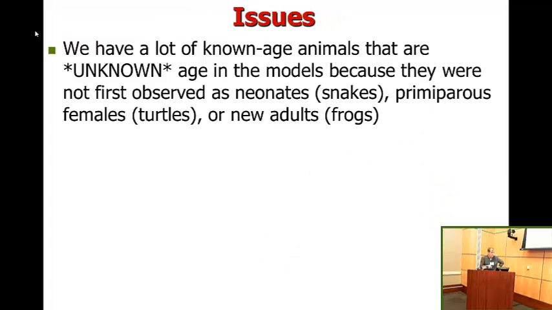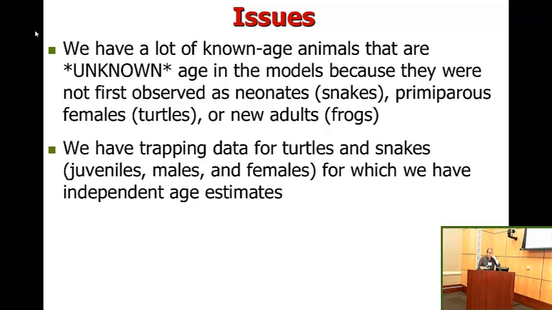Okay, some issues. We have a lot of known-age animals that are unknown age in these models because they were not observed as neonates. For snakes, primiparous females for turtles, or new adults for frogs. These are our 3 starting age categories for our models. We have trapping data for turtles and snakes, juveniles, males and females, for which we have independent age estimates. For snakes, we count growth rings in bones, and for turtles, we count growth rings in scutes.